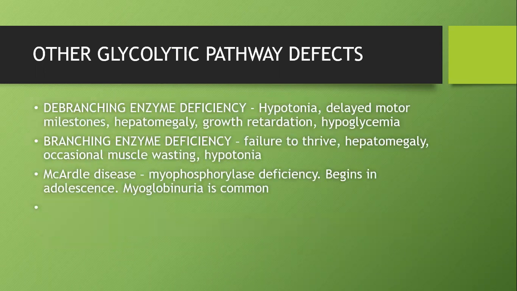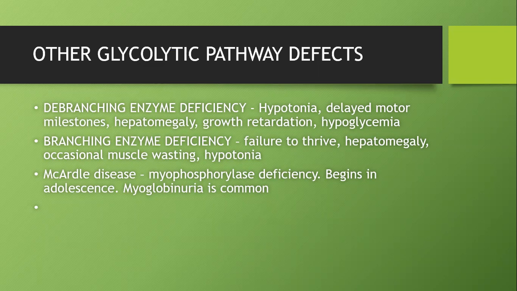So other minor defects will be debranching enzyme deficiency, the same problem of glycogen metabolism. Here we have hypotonia due to muscle involvement, delayed motor milestones again due to muscle involvement, hepatomegaly due to glycogen deposition in liver, growth retardation and hypoglycemia, what I mentioned previously. Similar to this, branching enzyme deficiency: failure to thrive, hepatomegaly, muscle wasting and hypotonia. So remember, any intermittent weakness with hepatomegaly, think of a disorder of muscle metabolism of the glycolytic type.